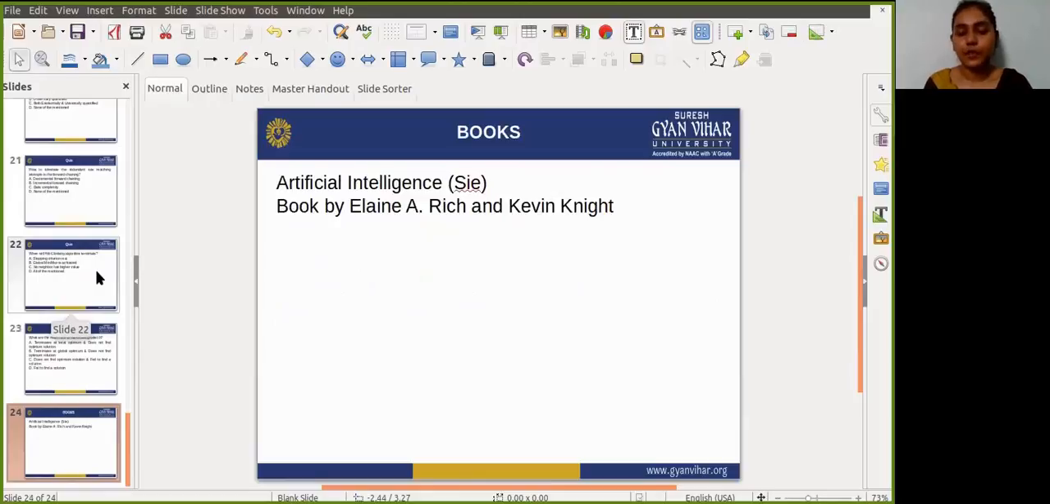So guys, just go through this book, Artificial Intelligence, which is written by Richard Knight, in which many more examples are given. You can prove them by using the truth table, or there are many sentences written there. So just go and learn from this book. Okay.